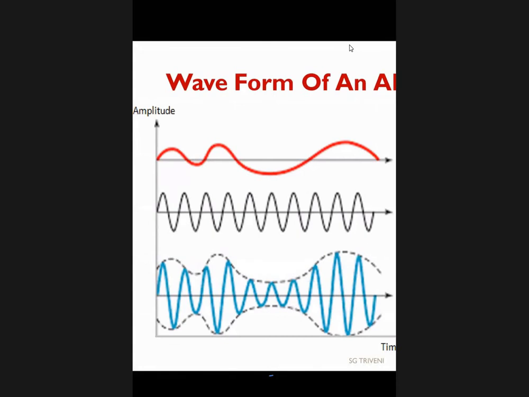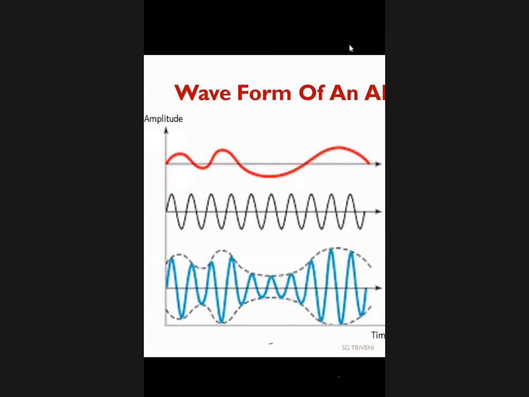So now I will draw one signal here. Simply look at the signal, ma'am. It is the reference level. It is one sinusoidal signal. Three signals are there.